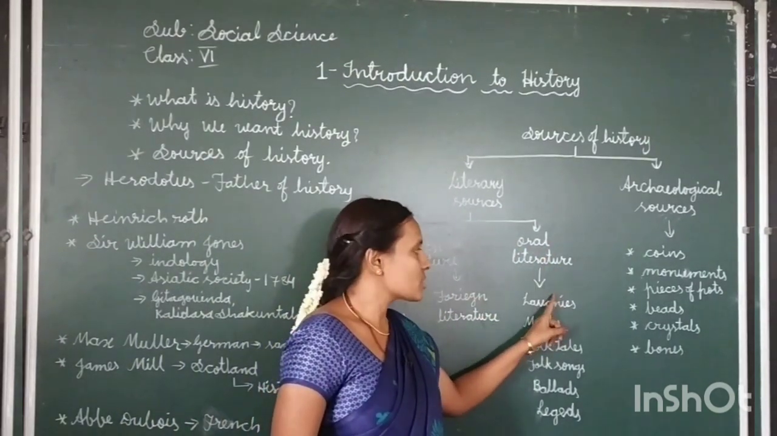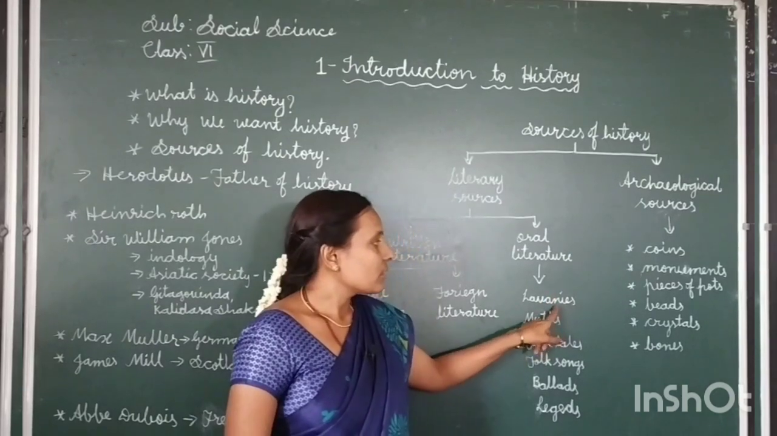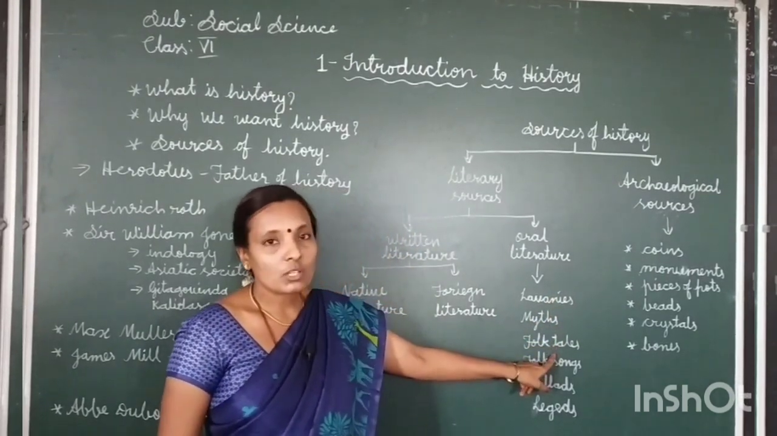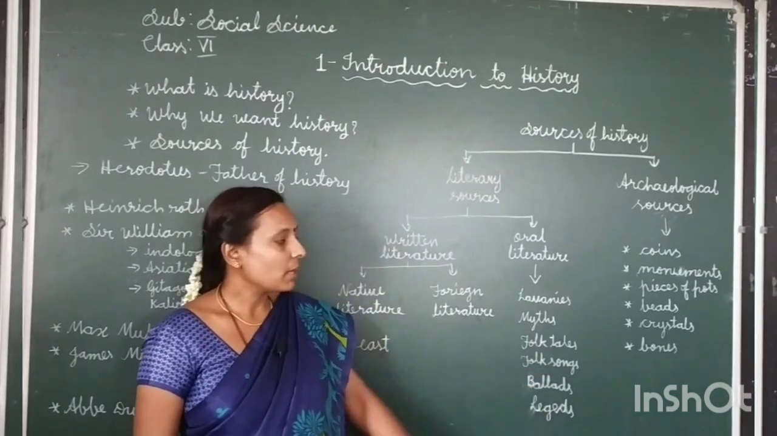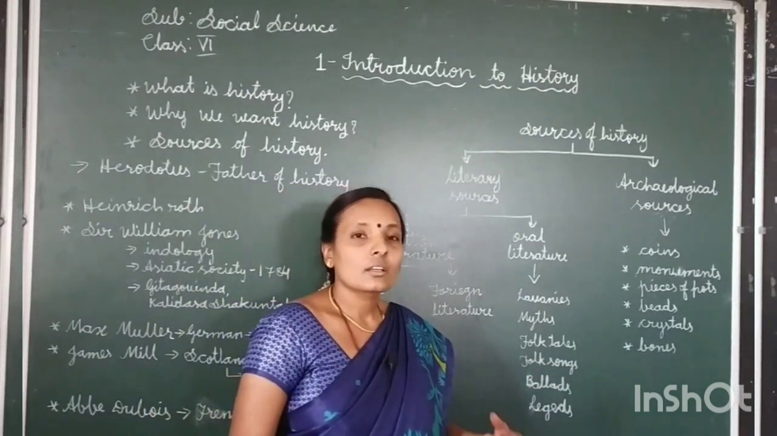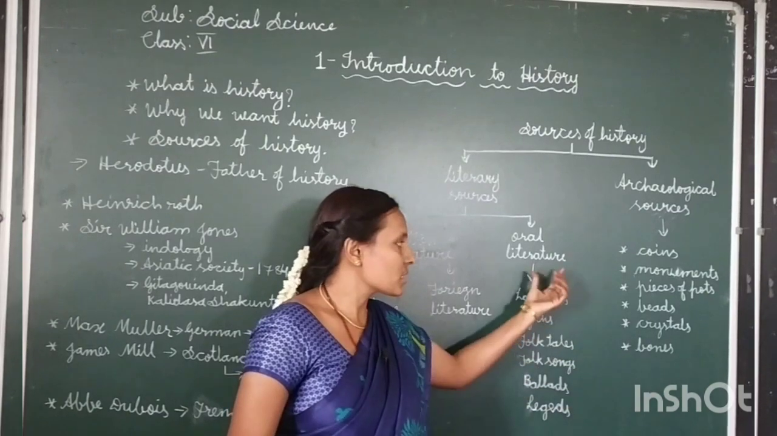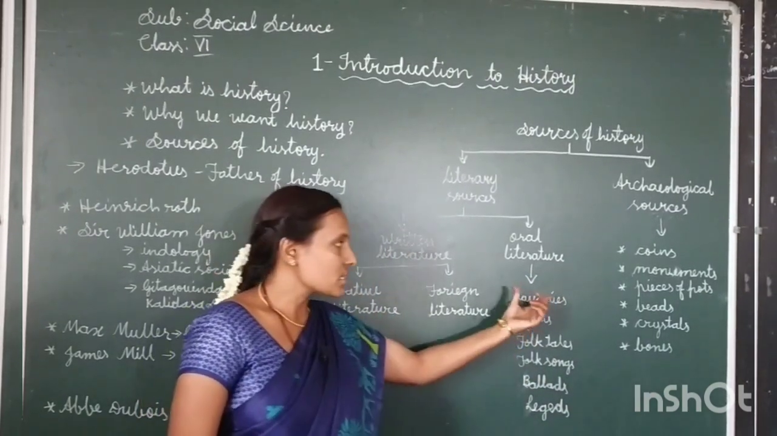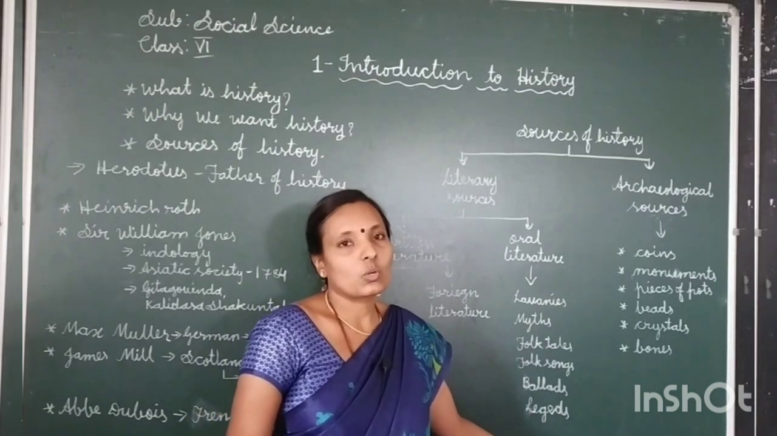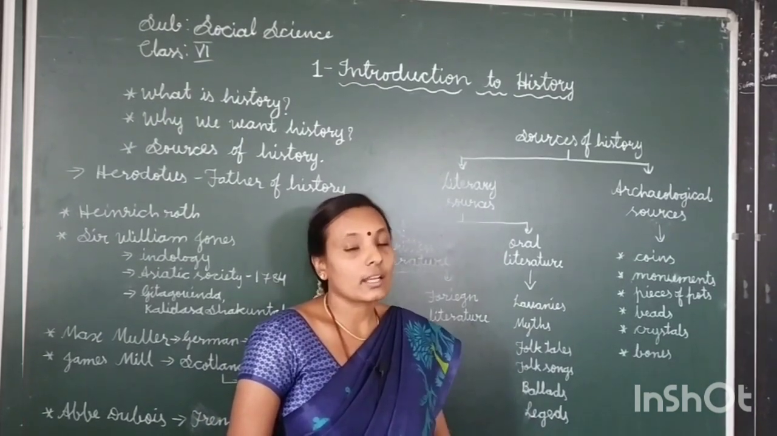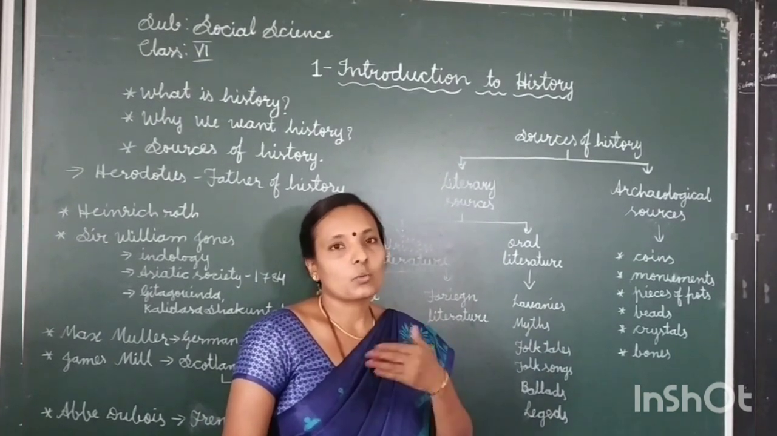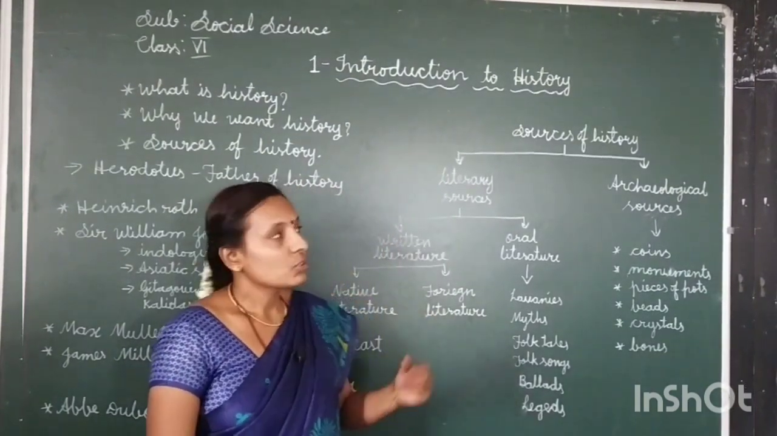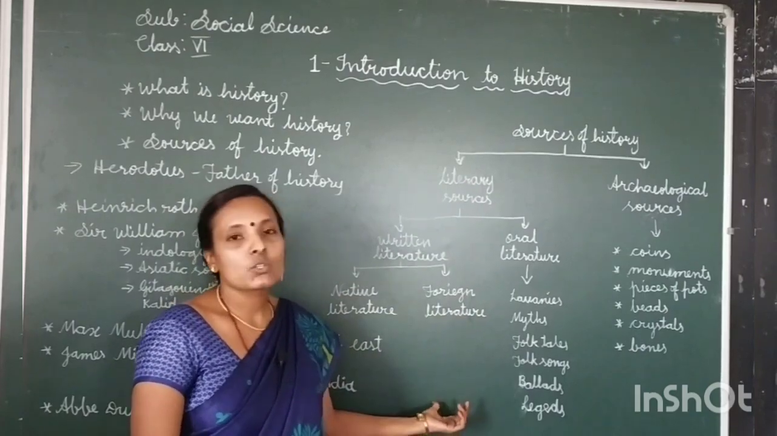In oral literature, we can add Lavanis, mimes, folk songs, folk tales, ballads and other stories. These all come under oral literature. These are all constructed by illiterates who can't read or write. So they tell their own experience in a song or a story way. So this is about the literary sources.